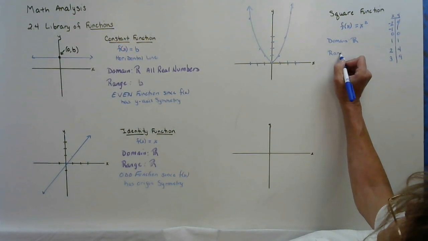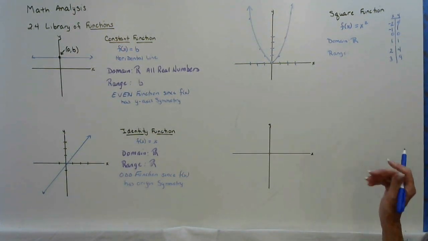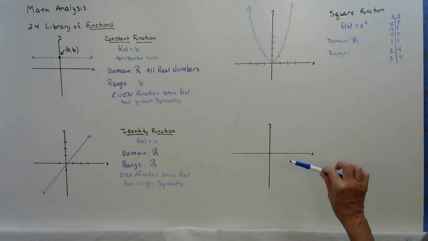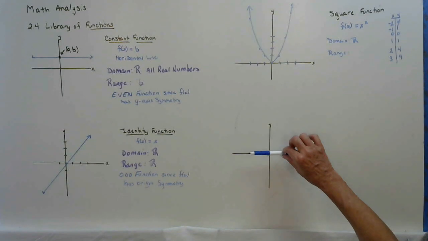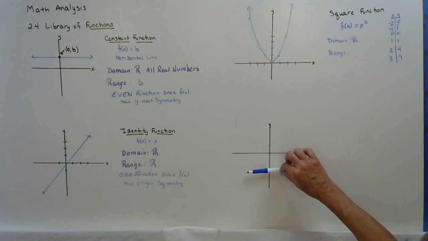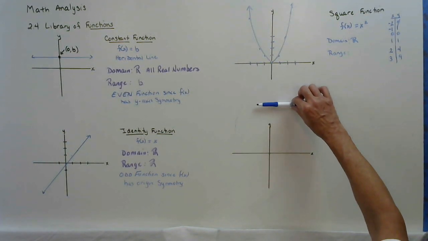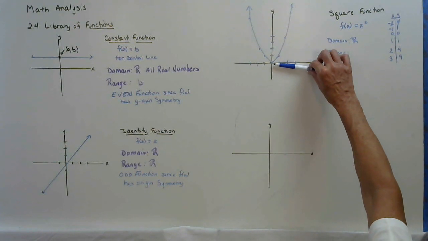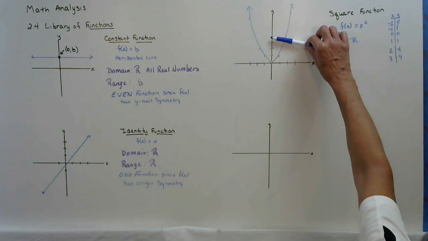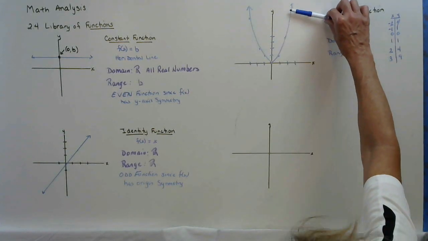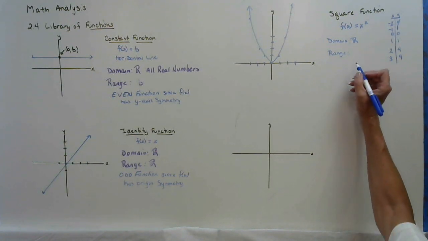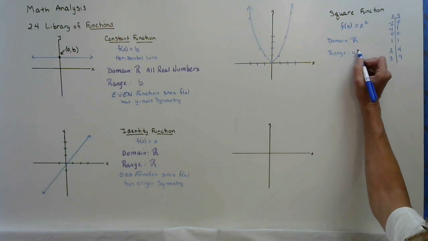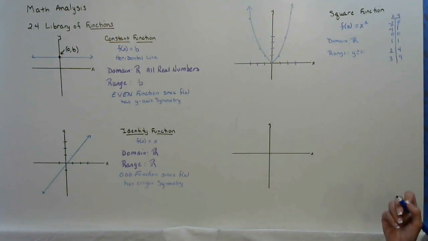Our range represents what our y values can be. We always go small to large. So if I start way down here at negative infinity, I come all the way up. The very first point that shows up is when y is 0. And then I get a value at y is 1, y is 2, y is 3, y is 4. So from here up, I have points on the graph. So y is greater than or equal to 0.